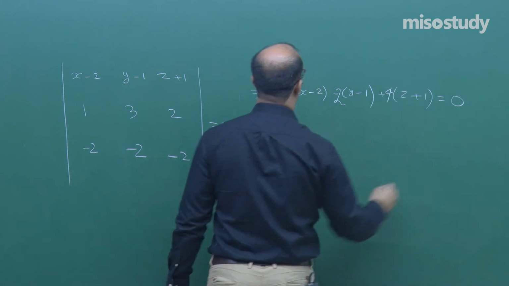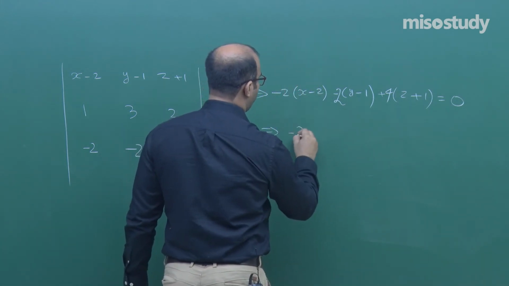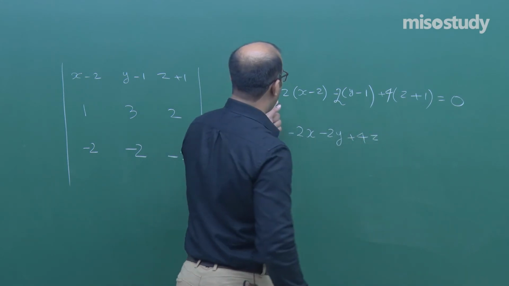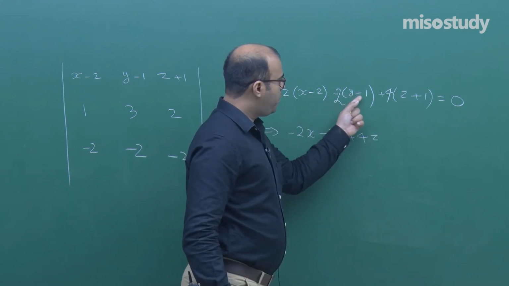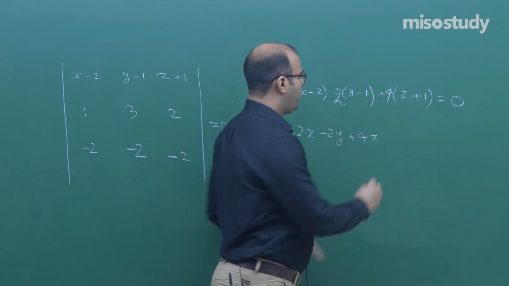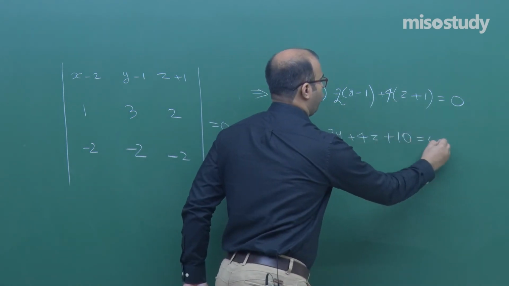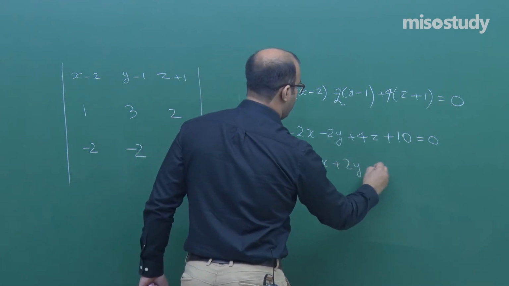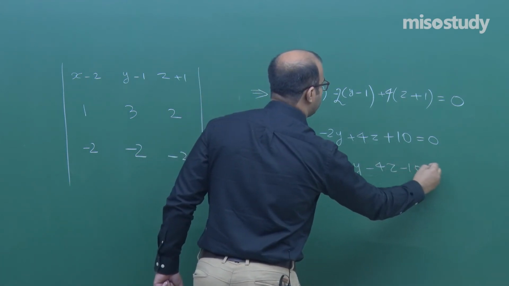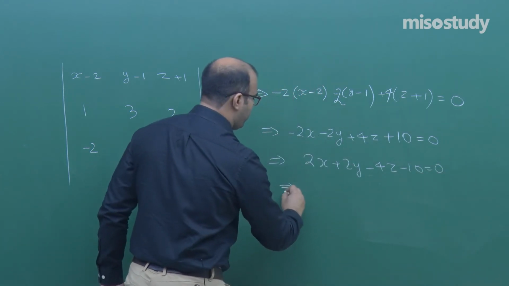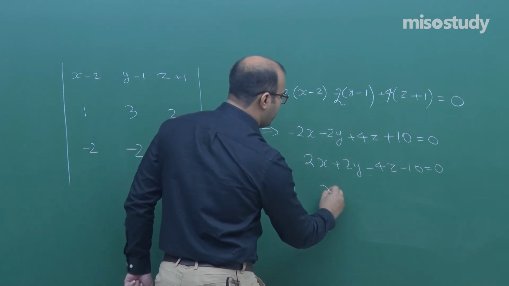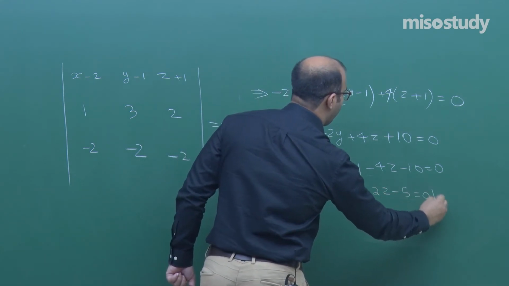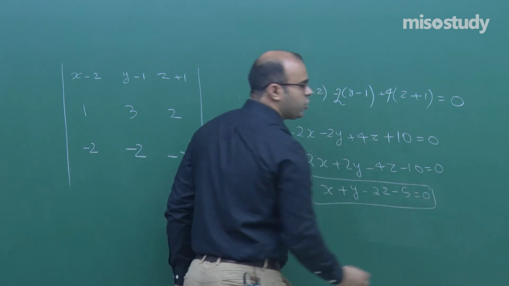This is equal to 0, which means minus 2x minus 2y plus 4z, here it is plus 4, here it is plus 2, 6 plus 4, 10, plus 10 equal to 0. So you can write it 2x plus 2y minus 4z minus 10 equal to 0, or you can simplify further by taking 2 outside. x plus y minus 2z minus 5 is equal to 0 is actually the equation of the plane.